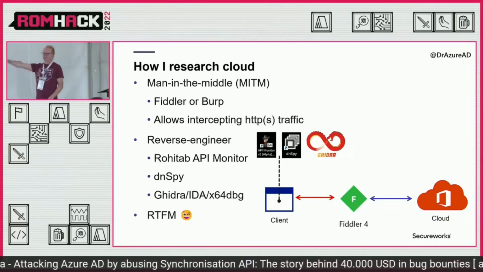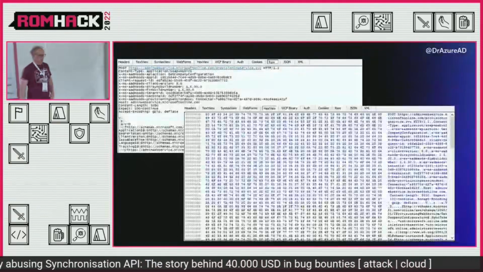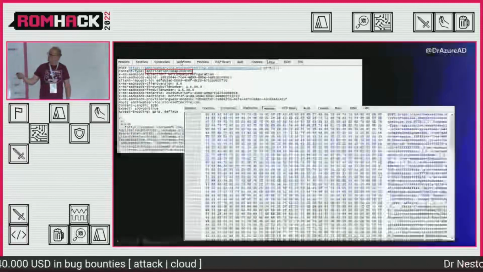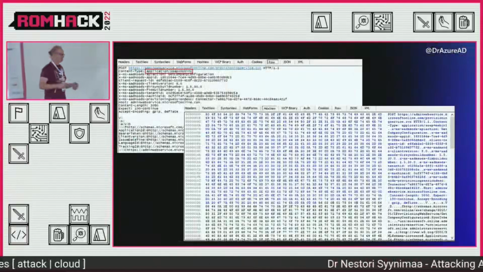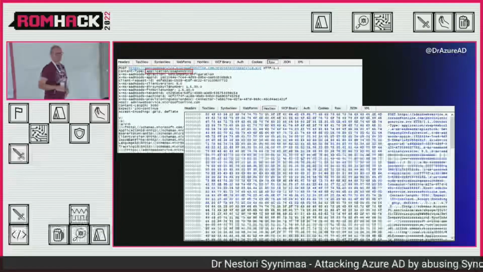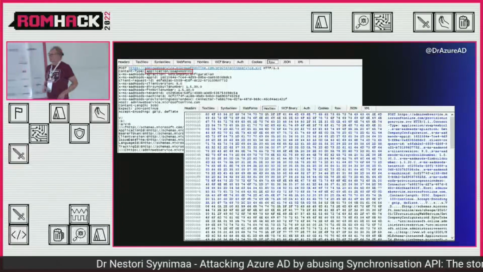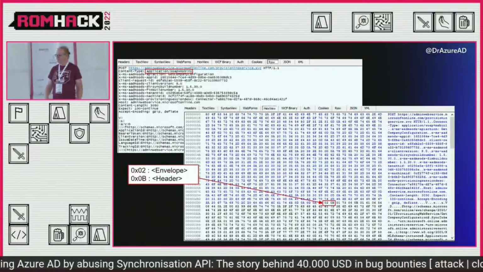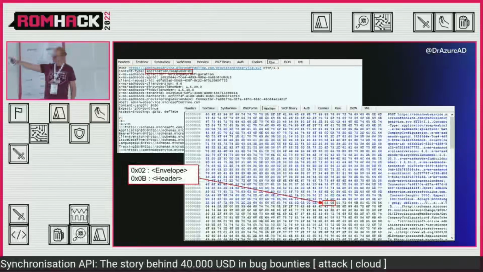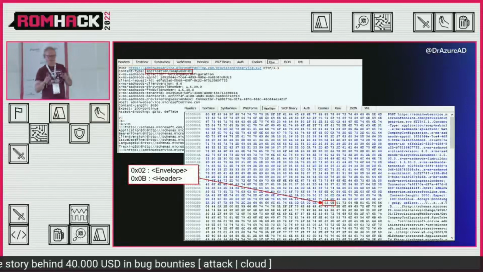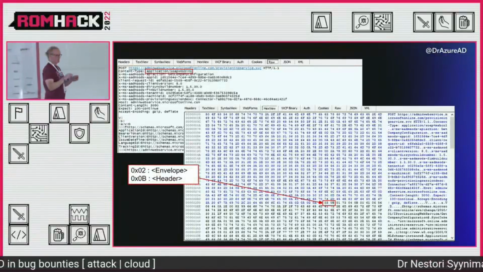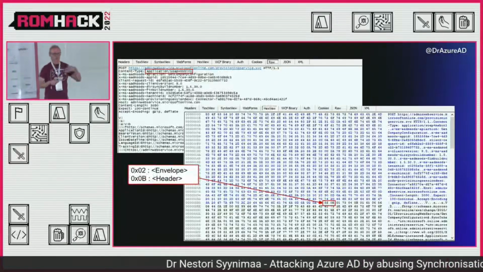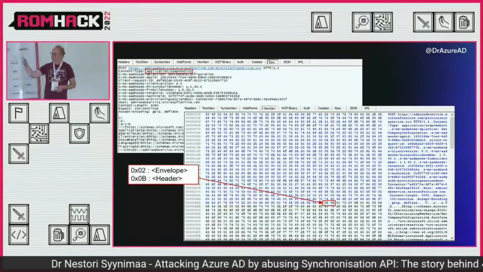So when I was doing this with Azure AD Connect, what I found out is this. It's a little bit small print, sorry about that. But at the top, we can see that the protocol was SOAP XML plus MSBIN1, which means that it's binary XML. And here is one of the messages Azure AD Connect was sending. Binary XML means that you replace those envelope or header tags with a number. But in order to turn that back from this binary code to plain text XML, you need to know the dictionary, what that number means.